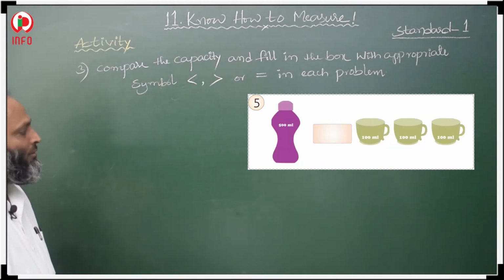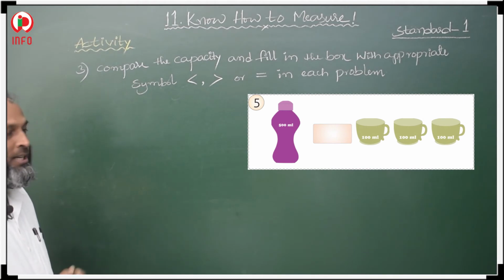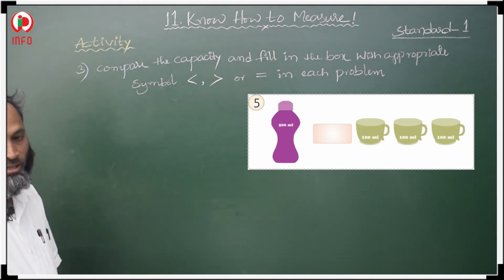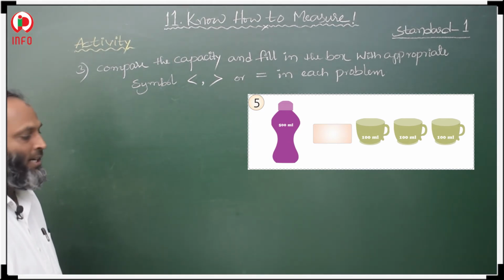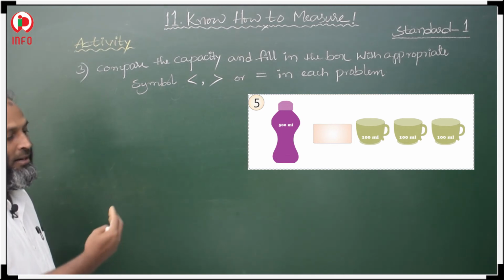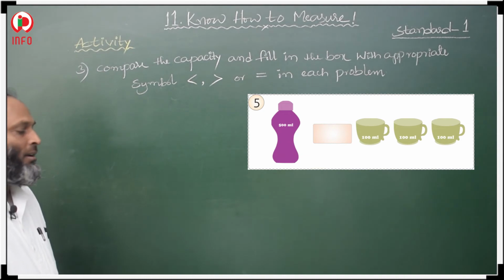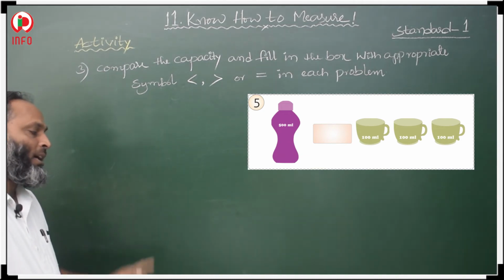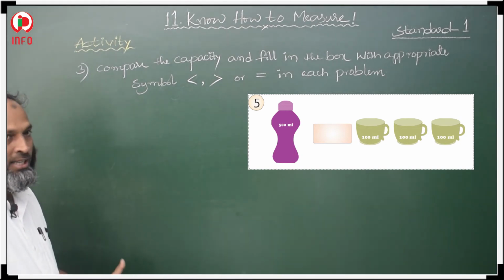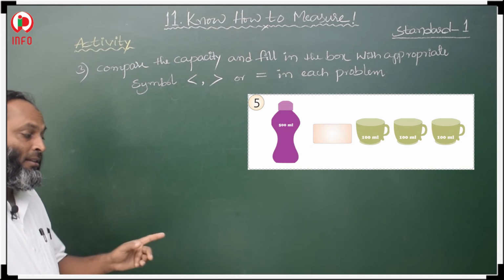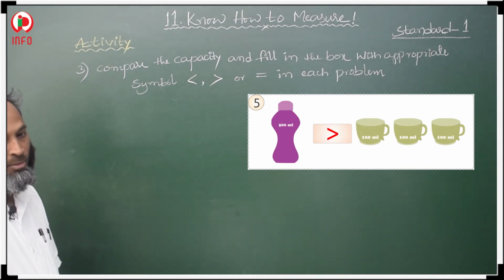Next, in the fifth one, a liquid is given. That is a 500 ml liquid bottle. In that bottle 500 ml of liquid is there, and on the right side 100 ml and 100 ml and 100 ml. So, 300 ml on the right side. So, this is 500 ml and that is 300 ml. It means 500 ml on the left side is bigger than, means greater than, 300 ml. So, we have to keep the greater than symbol.